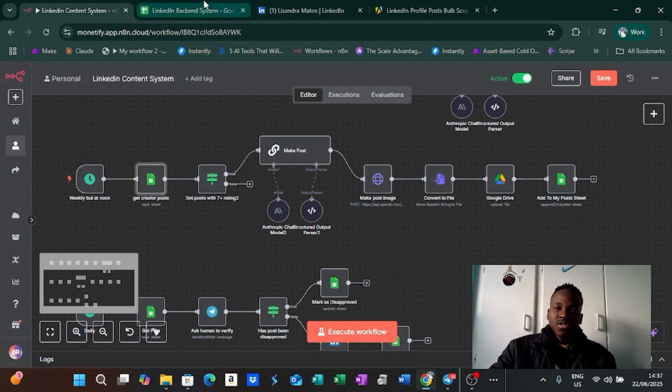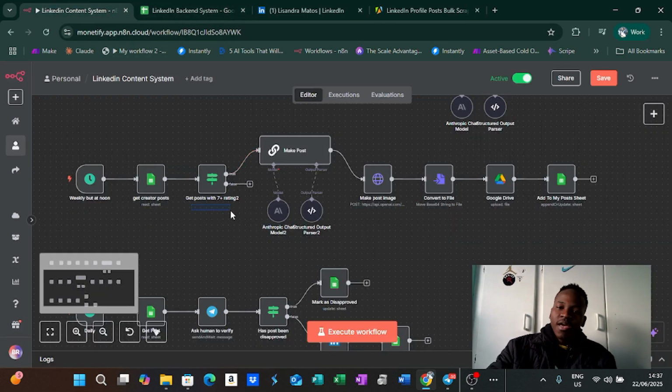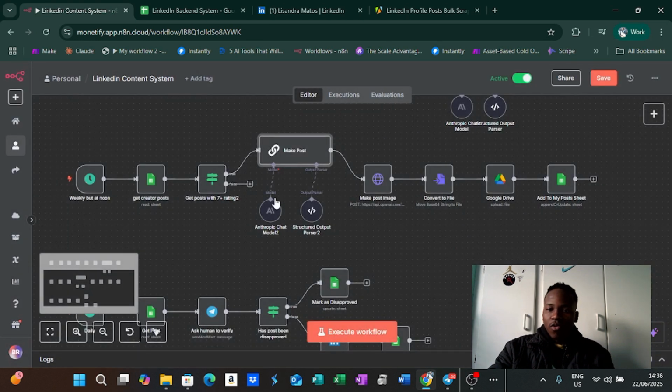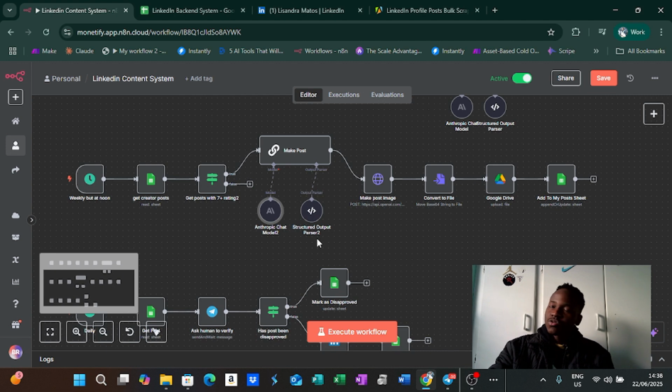We want to get all those posts that we got over here. And now we only want to work with posts that have a 7+ rating. As I said before, this is mainly because we want to make sure that we only take the posts with the most relevance to our personal brand. Here we are making the content. Obviously, here is a user message. And by the way, I am using Claude for this, or Anthropic. So let me just give you the model. I'm using Claude 4 Sonnet, just if you all want to make sure you have the same model.